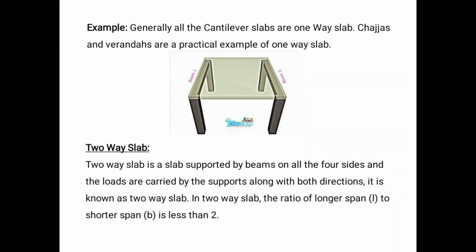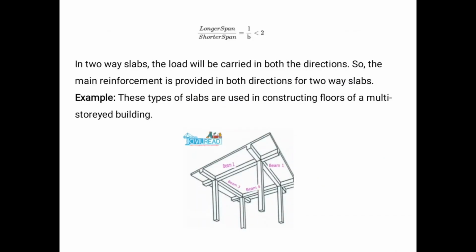Two-way slab is when the longer span divided by the shorter span is less than 2. In this case, the load will be transferred in both directions, in the x direction as well as the y direction, to the four supporting beams. So it is called a two-way slab. In two dimensions the load is transferred.